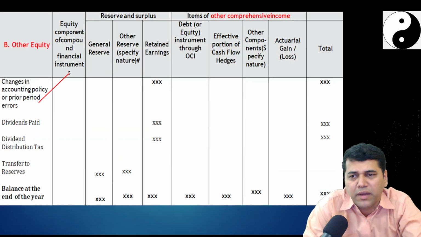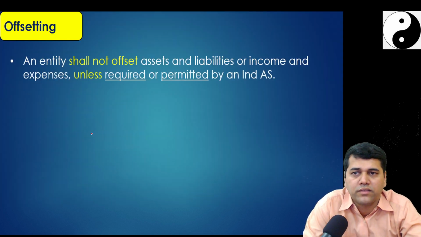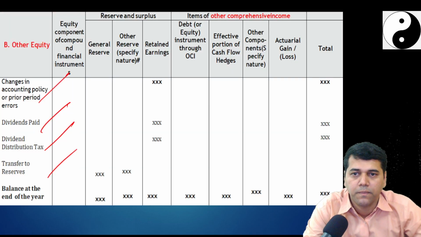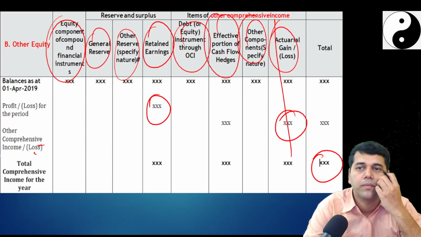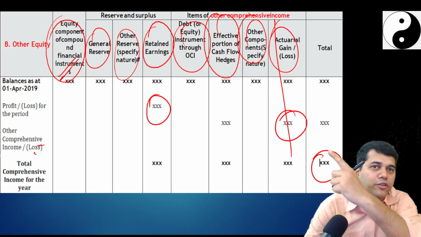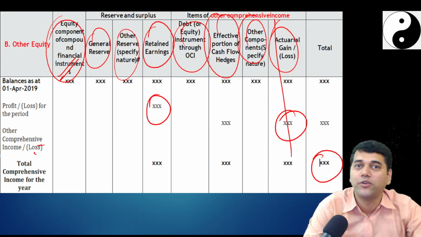Okay, any changes in the accounting policy, dividend paid, distribution tax, transfer to reserve and all? Yes. Okay, so this offsetting and all we discussed in theory. And this is the compound instrument. We did know that 4 lakh rupees something was there. In other equity, we added one more column for compound instrument.